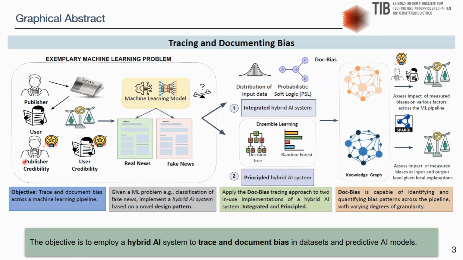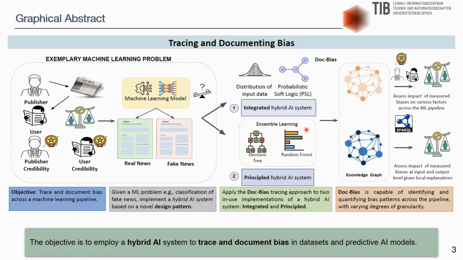As illustrated by the case study of detecting fake news, the datasets encompass information about news publishers, news users, and credibility. The data is then fed to the machine learning models for classifying the news into fake news or real news. The DOG bias system can identify and detect potential biases during the data ingestion phase, which is the process of obtaining, importing, and processing data for subsequent use or storage in a database. This occurs before the data is provided to the machine learning model for classification problems.